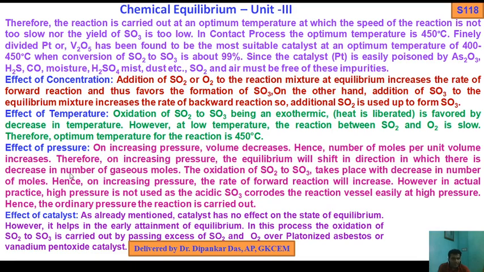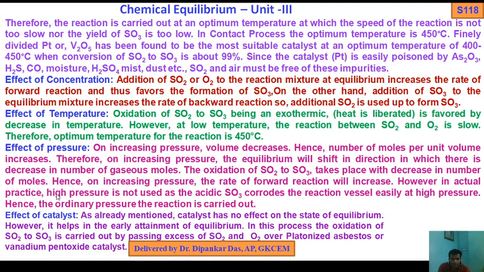However, in actual practice, high pressure is not used as the acidic SO3 corrodes the reaction vessel easily at high pressure. Hence, the reaction is carried out at ordinary pressure. Why is high pressure not used in the preparation of sulfuric acid? This is a very important question. Why is it used at ordinary pressures?